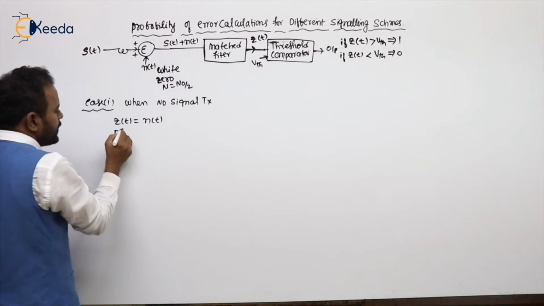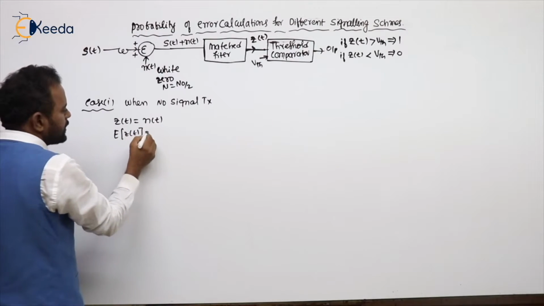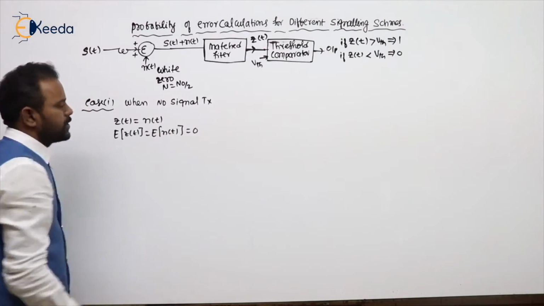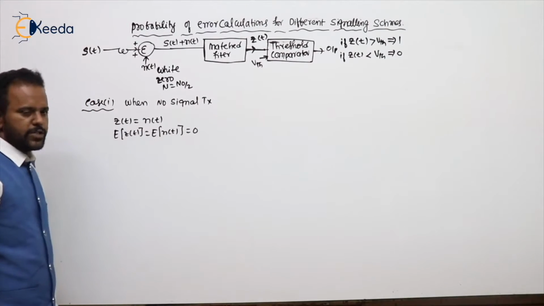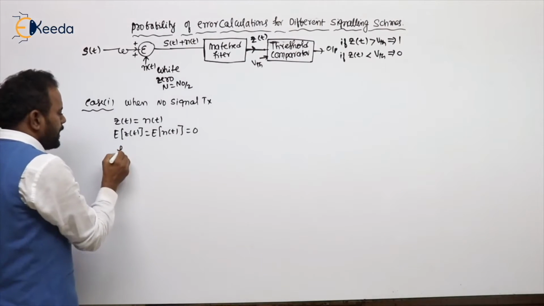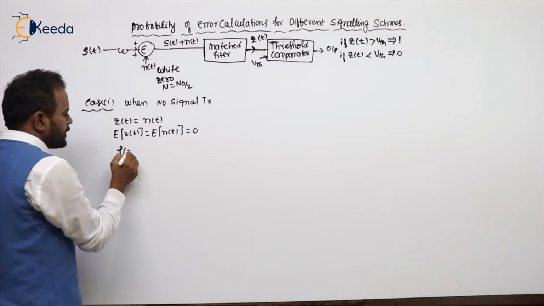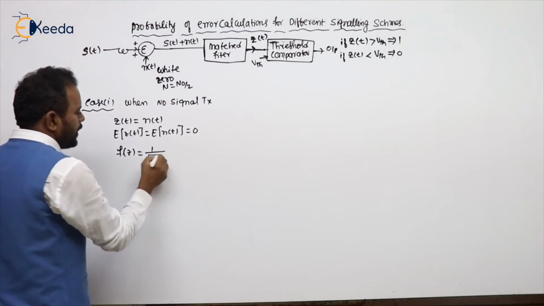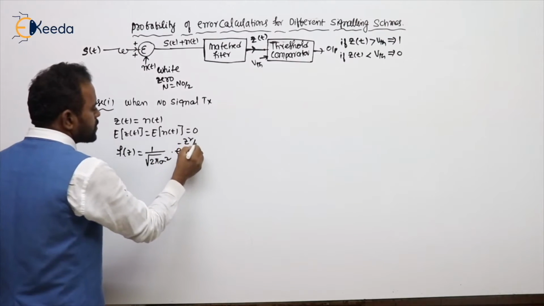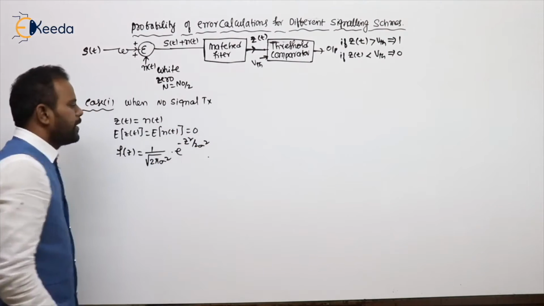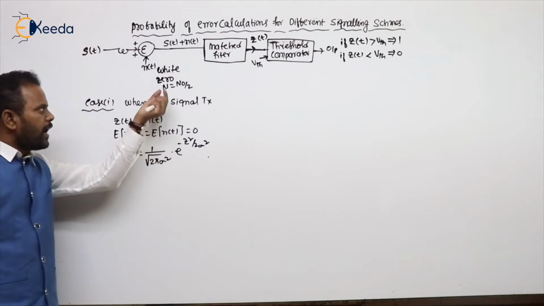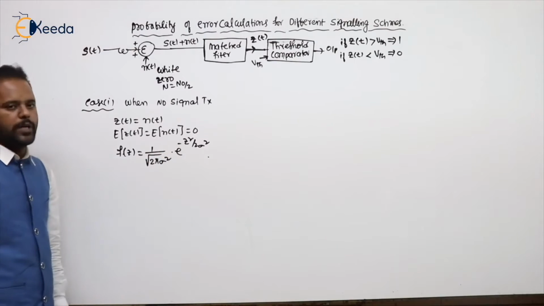The mean of Z of t is the mean of the white noise, which we already took as 0. What is the probability density function? F of z is 1 divided by root 2 pi sigma square into e power minus z square by 2 sigma square, where sigma square is the variance and it has 0 mean. Already told, noise has the Gaussian PDF.